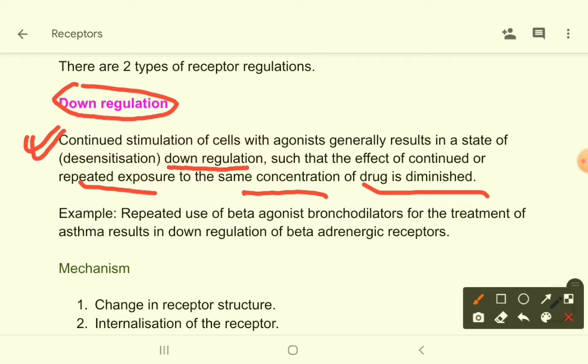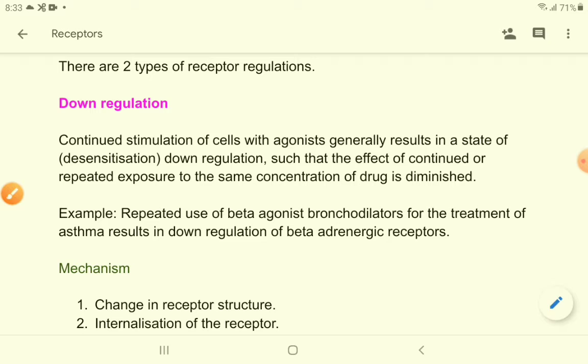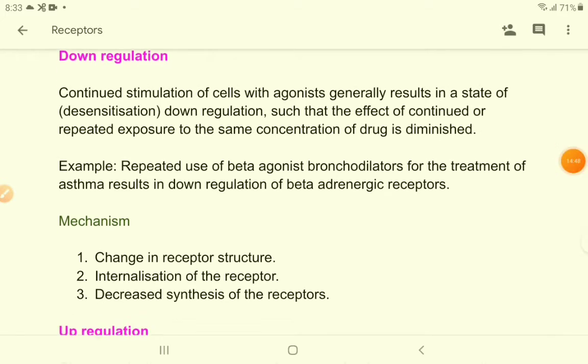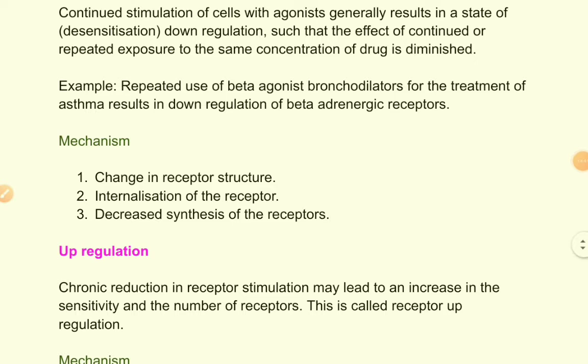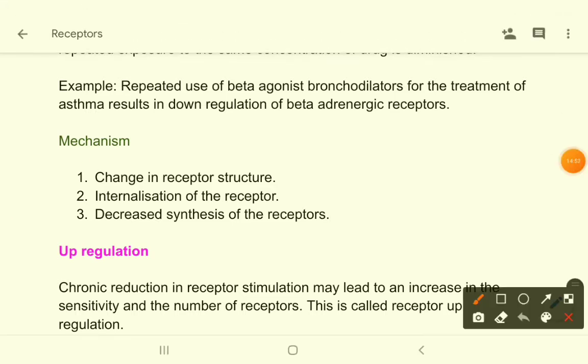For example, repeated use of beta agonist bronchodilators for the treatment of asthma results in down regulation of beta adrenergic receptors. Let's see the mechanism. The mechanism can be change in receptor structure due to continuous stimulation. The receptor structure may change, distort. For that reason the receptor function can be diminished.